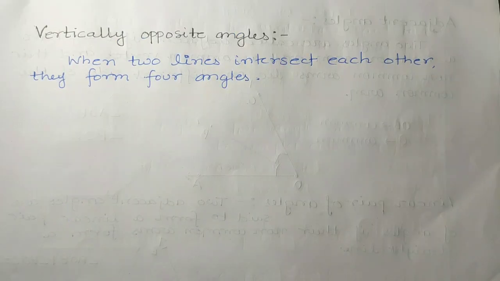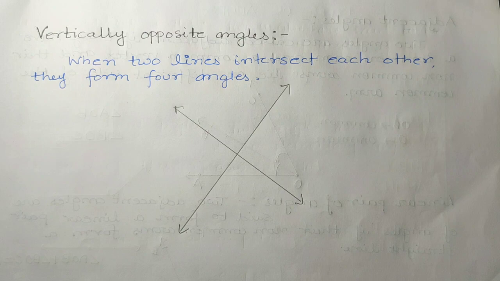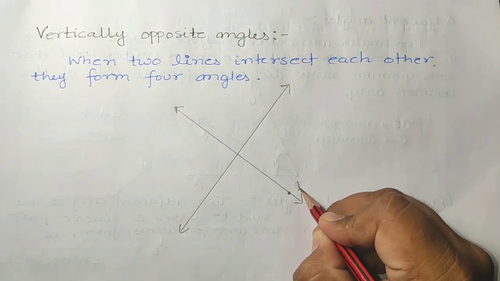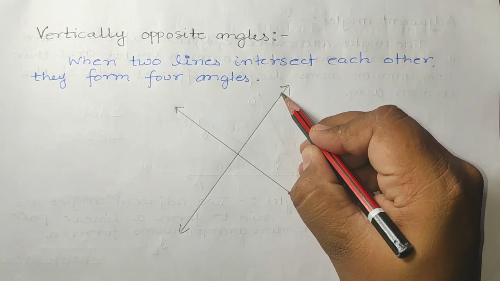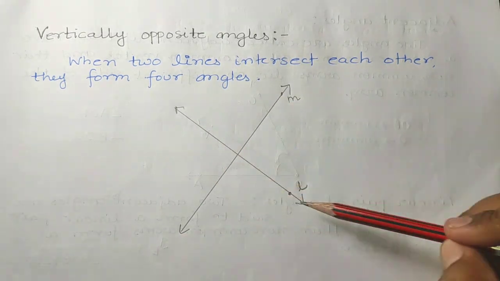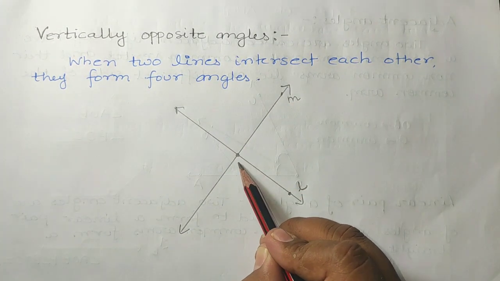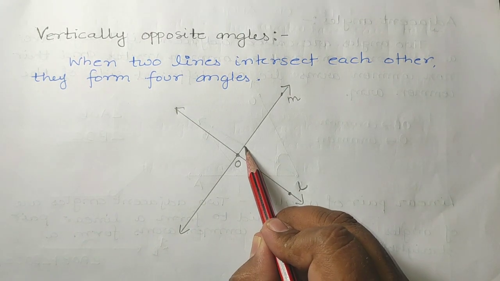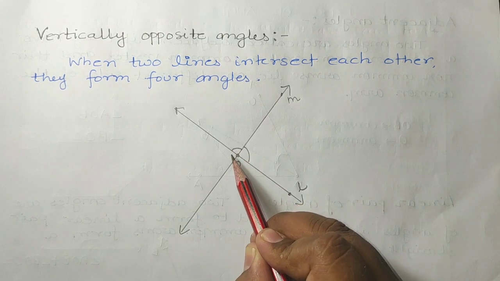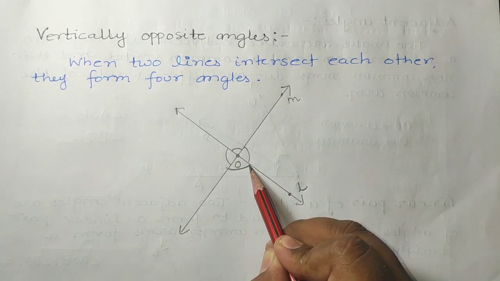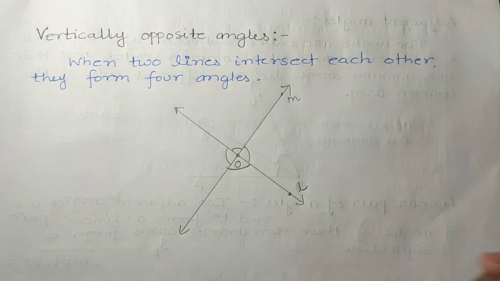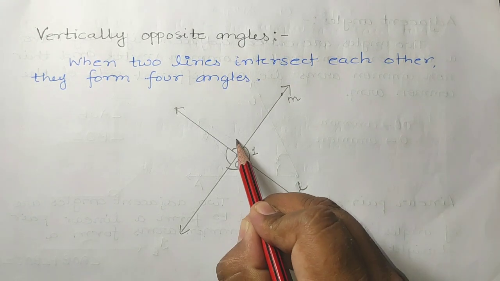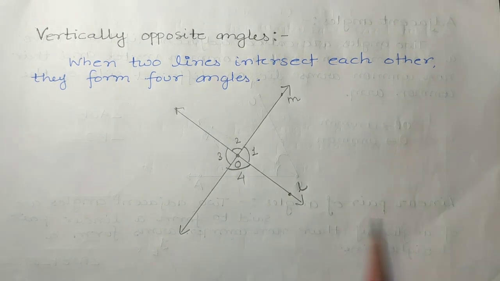vertically opposite angles. So the definition is, when two lines intersect each other, they form four angles like this. Here one line is suppose L and one line is suppose M. These two lines are intersecting each other at point O. Because of this, four angles are formed. Suppose I am naming them 1, 2, 3 and 4.